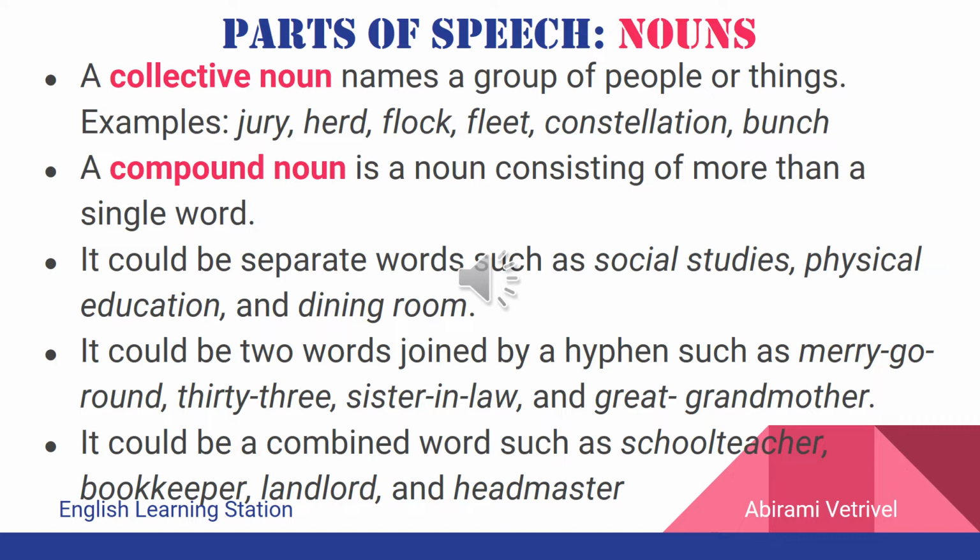The third type of compound noun is that it could be combined as a single word, though there are two individual words in that compound noun. For example, school teacher, bookkeeper, landlord, and headmaster. Here, for example, in the word school teacher is a compound noun where it is written as a single combined word, whereas individually there are two separate words, namely school and teacher. But then they are written together, and that is one type of compound noun.